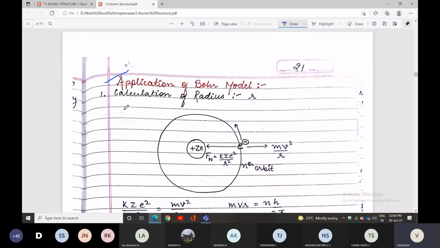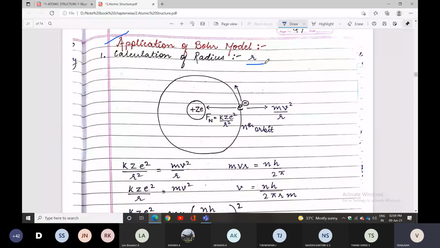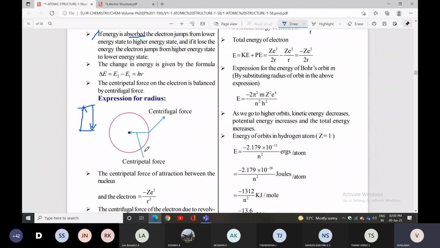Application of Bohr's model, calculation of radius. How can we calculate the radius? This is the nucleus. Surrounding the nucleus, electrons will be revolving. This you can say is a stationary orbit or stationary shell. Here the electron revolves with the help of two forces. One is the centripetal force, which is towards the nucleus. The other is the centrifugal force, away from the nucleus.